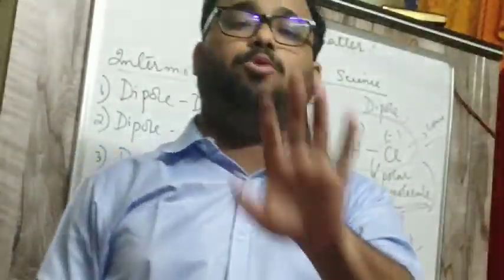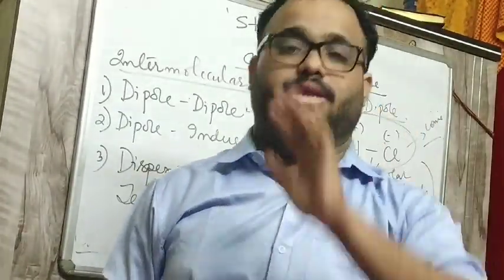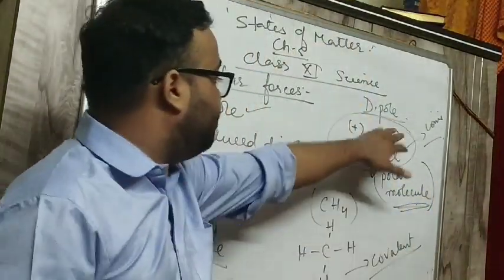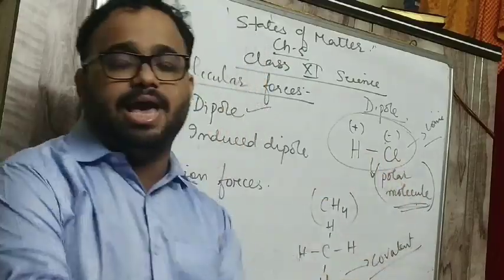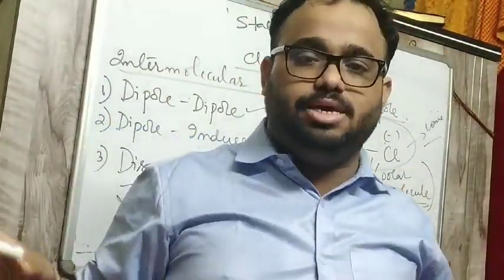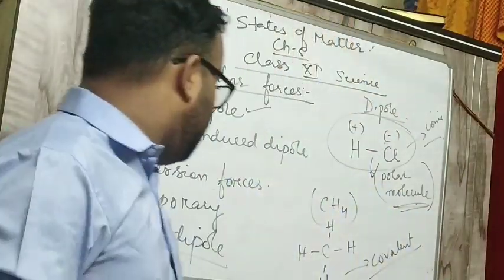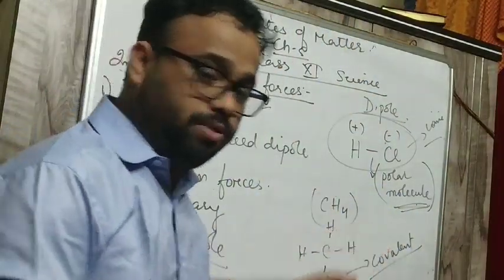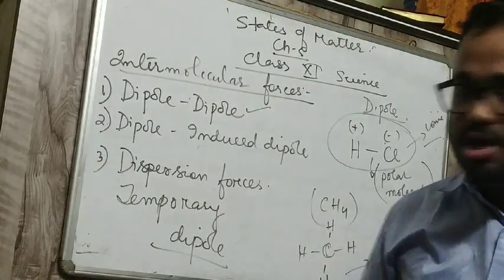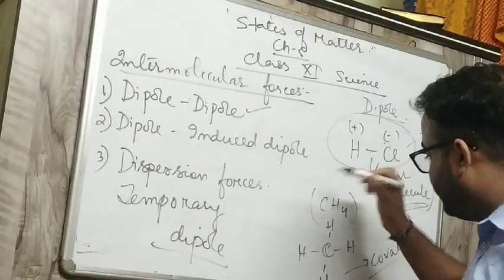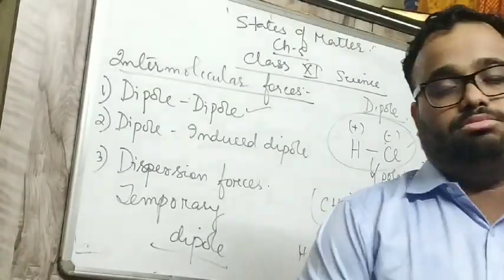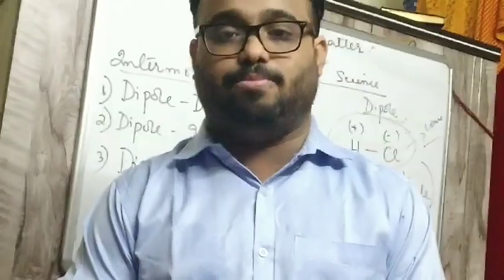Covalent molecules cannot be polar, and dipole moment can only exist in ionic molecules. So HCl has a permanent dipole. HCl's dipole is fixed. And in contrast, take CH4. In CH4, C can be positive or negative, so this is not an ionic molecule, this is a covalent molecule. Hence CH4 or covalent molecules cannot have a dipole.